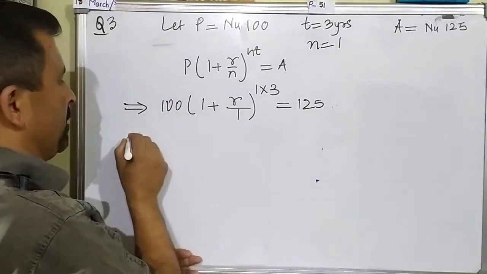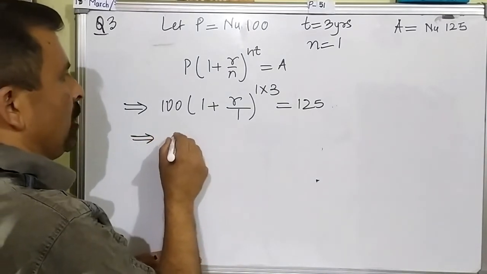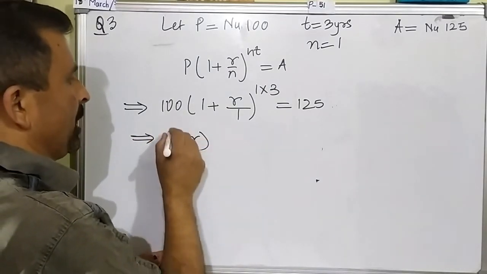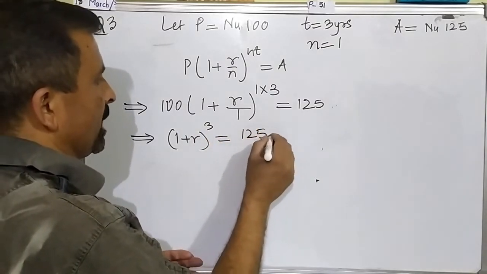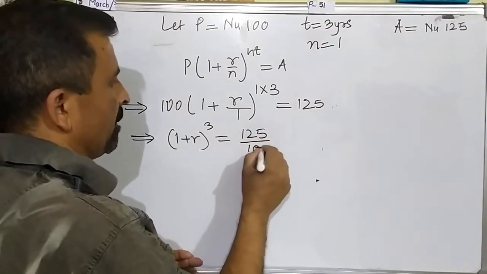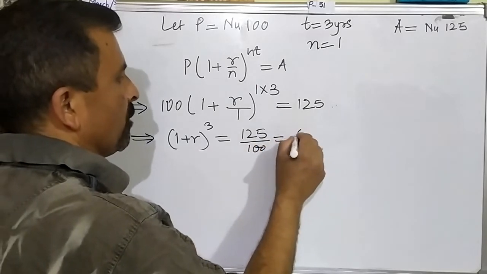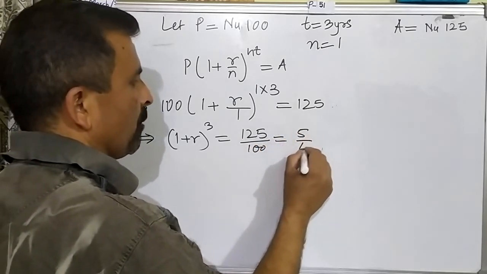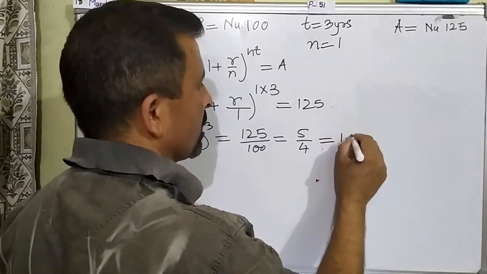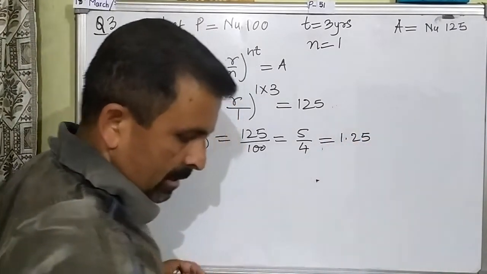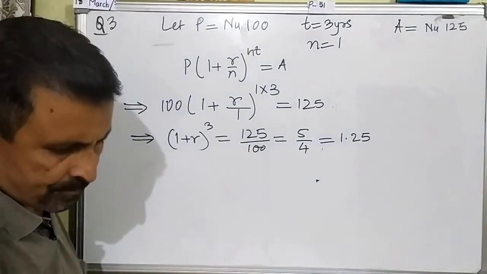Now we can simplify. (1 plus R) whole to the power 3 is equal to 125 divided by 100. So this becomes 5 over 4, that means 1.25. Hope this is clear.